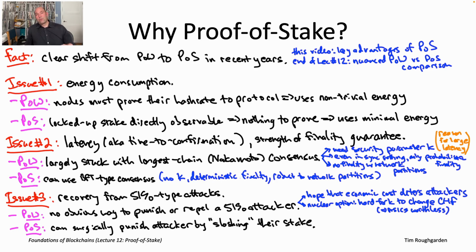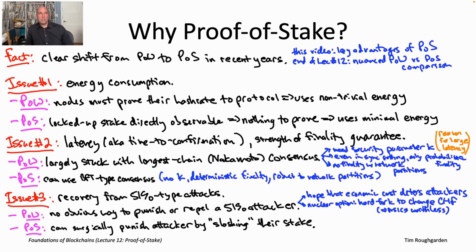Number 2, proof-of-stake Sybil resistance pairs well with BFT-type consensus, unlike proof-of-work Sybil resistance. And so that opens up the possibility of enjoying all of the guarantees BFT-type consensus gives you. Specifically, you don't need a security parameter, and therefore you have much lower latencies than with typical longest chain protocols. And also you have deterministic finality, robustness to network partitions, etc.